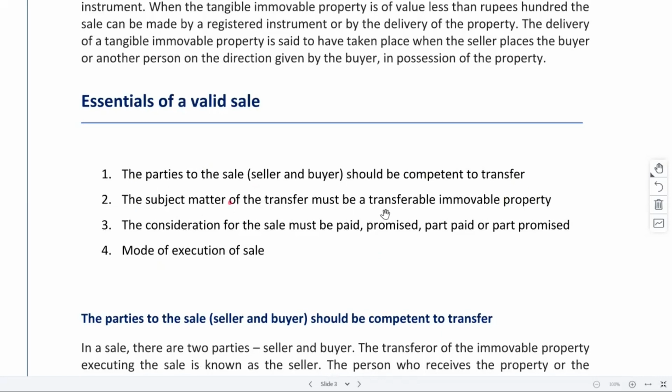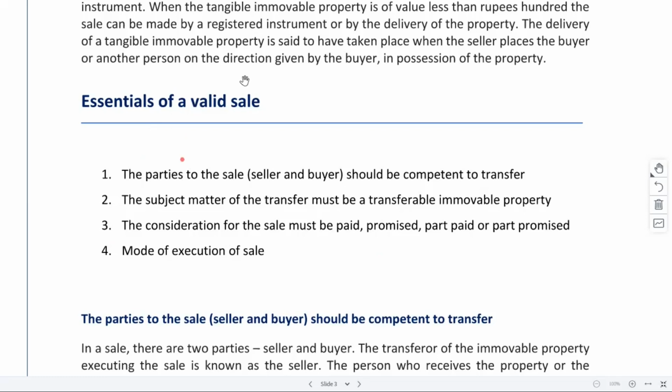Subject matter of the transfer must be transferable immovable property. Consideration for the sale must be paid, promised, part paid or part promised. This is coming from the definition only of section 54. Mode of execution of sale. So these are basically 4 essentials that we need to satisfy with regard to a valid sale.